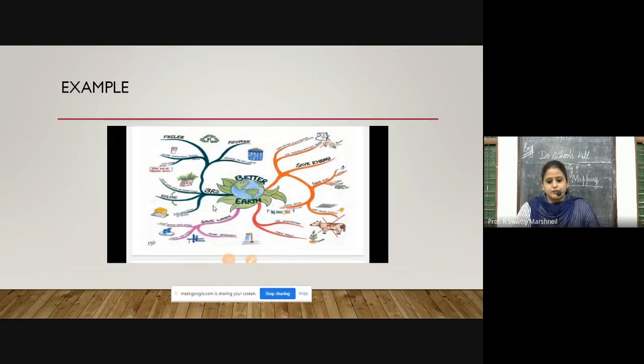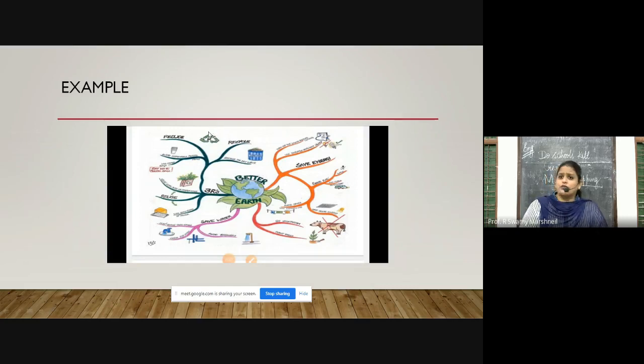Okay. See, better earth. How can we make a better earth? Now, this is a paragraph that they have given, and a mind map is being made out of this. These symbols, rather than making just a normal circle, if we put the image of earth over here. See, here we have made the image of a shower. Here we have the animal. Here we have other tools. Here we have put these recycling image.